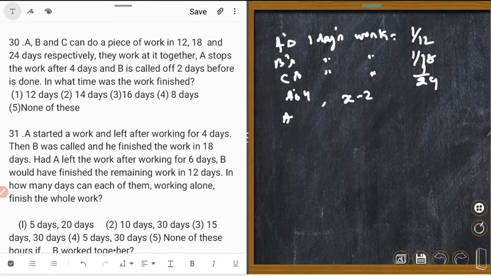A stops the work after 4 days, and B is called up 2 days before the work is done. So A's 4 days work, B's X minus 2 days work, and it was finished. In what time was the work finished? So let's see. A's 4 days work. Then C's X days work. She worked for the entire time, X days work.